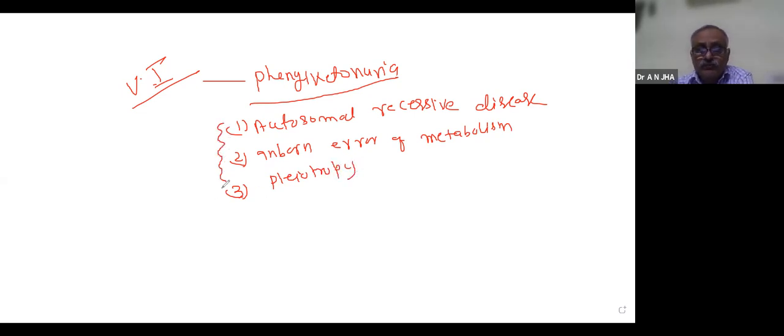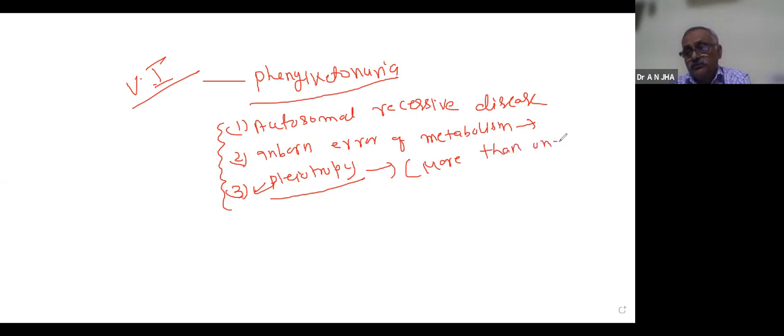So there are 3 important things. This is new for you, but you have to discuss it. Inborn error of metabolism means it is a metabolic problem that comes by birth. Pleiotropy you have to discuss separately, but here I am writing that the meaning of pleiotropy is more than one effect of a single gene.